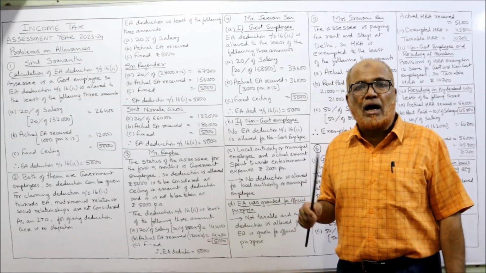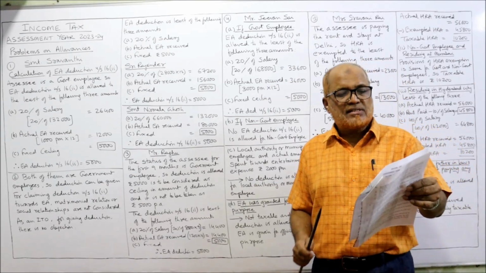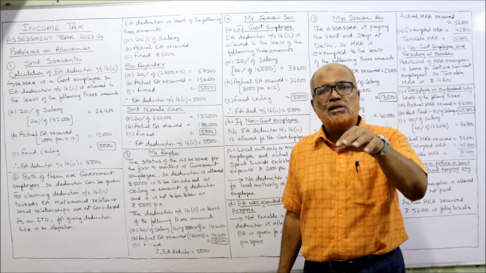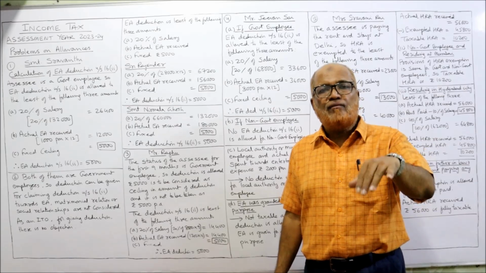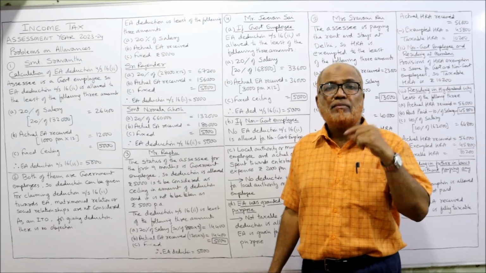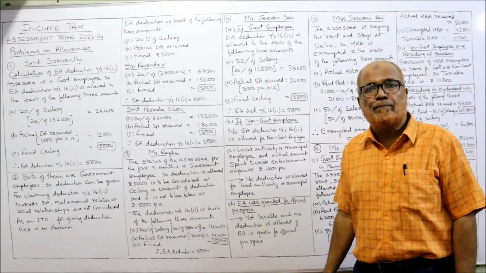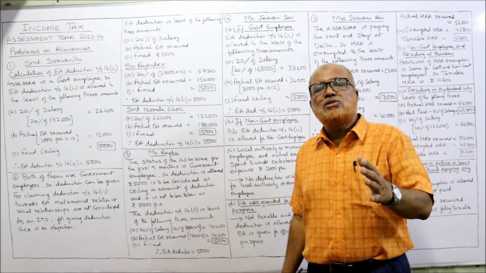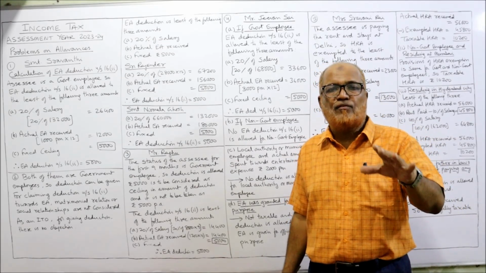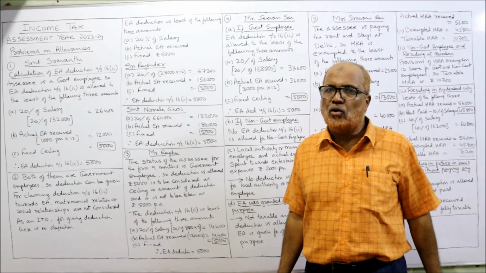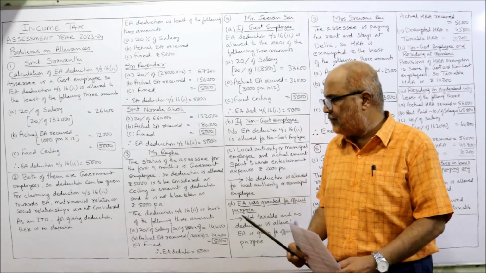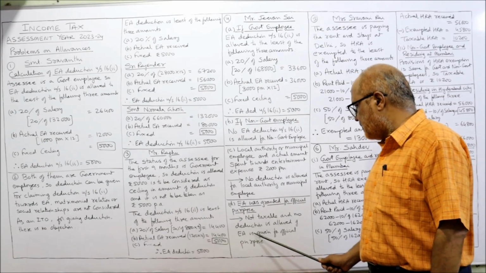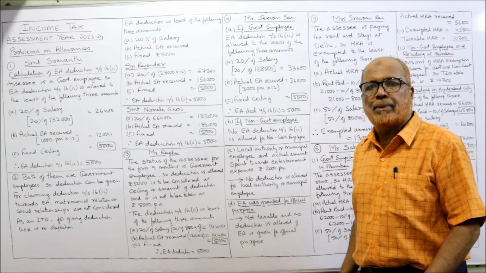If any amount is unspent, for example, if he is getting 3,000 per month EA, out of 3,000, 2,000 he has spent on official duties and 1,000 is unspent, then the unspent amount will be taxable. If nothing is given, we assume the complete amount received for official purpose is fully not an income and no deduction will be allowed. That's it. Not taxable and no deduction is allowed if EA is given for official purpose.